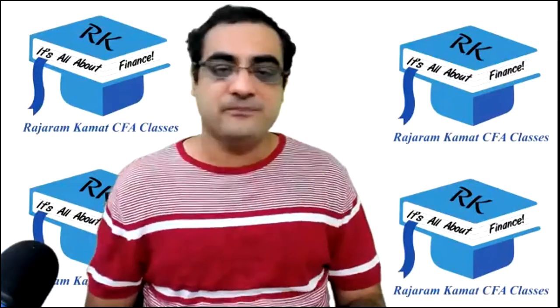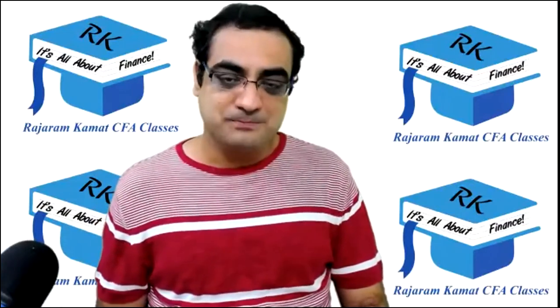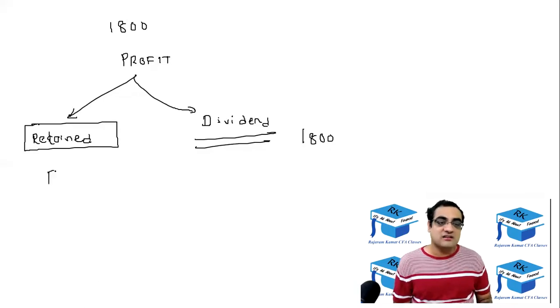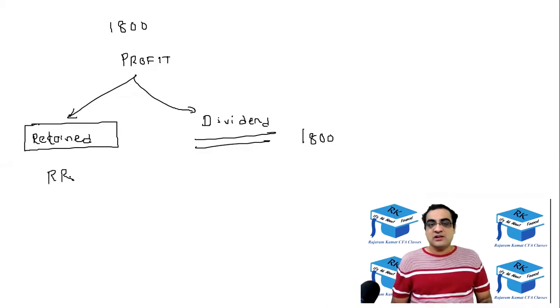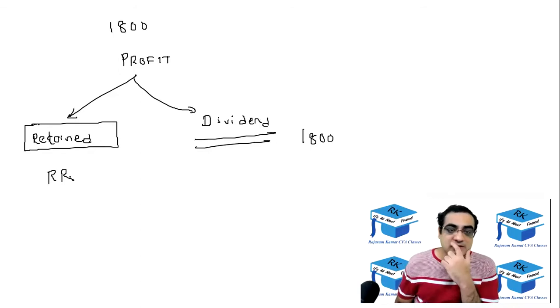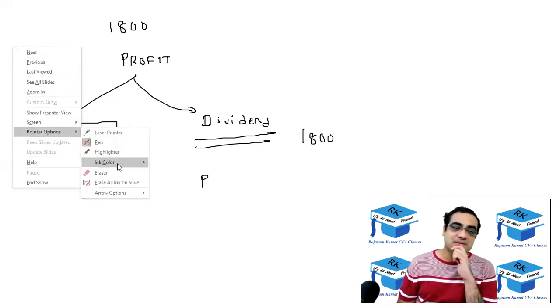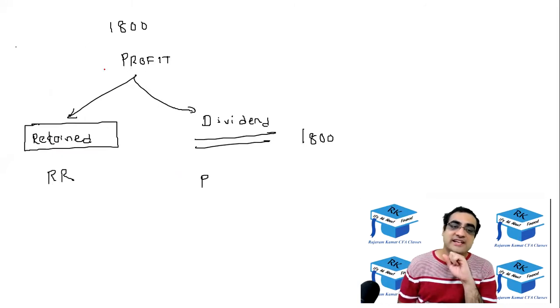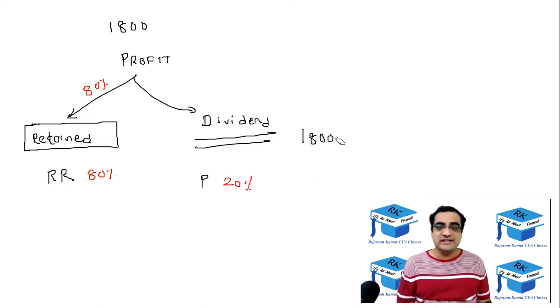Okay. So good, Neil. This part of the profit, which is retained, is called the RR, retention ratio. And that part of the profit which is being paid out is called the payout ratio. So for example, if the company decides we will retain 80%, then the retention ratio would be 80% and the payout ratio would be 20%. So 20% of 1800 would be paid out. So the dividend would be 360.